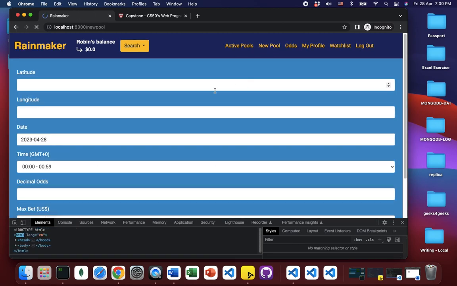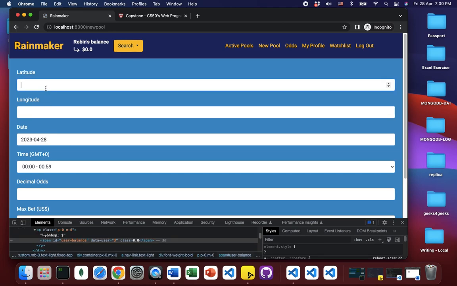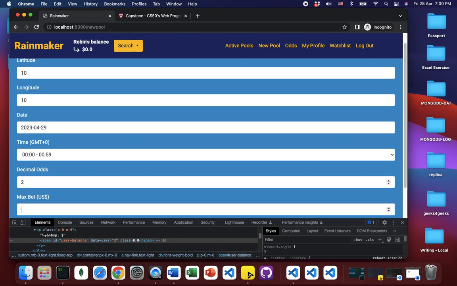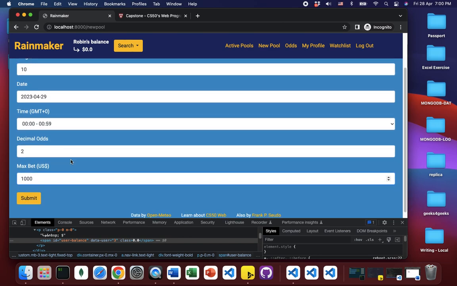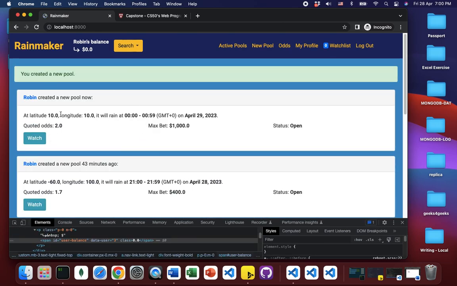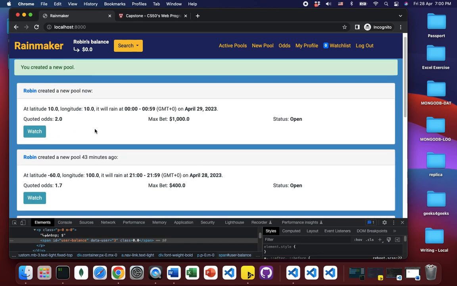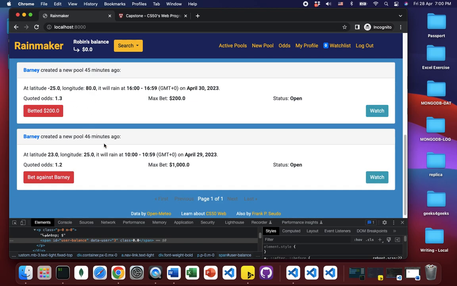So I can place bets. I can also create a pool. So let's say I create a pool in the future. Okay, now I have created a pool, but I cannot place bets on it. Users cannot place bets on the pools created by themselves.